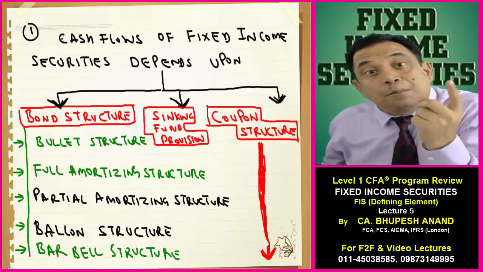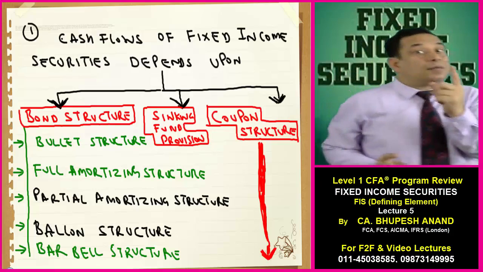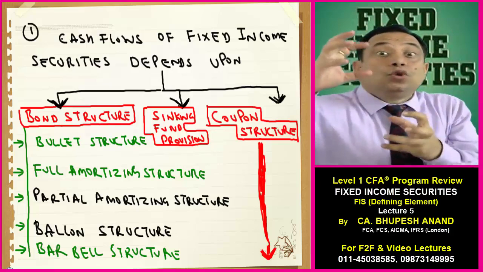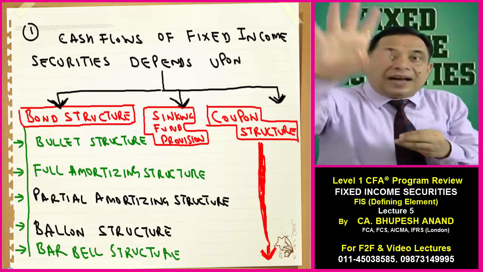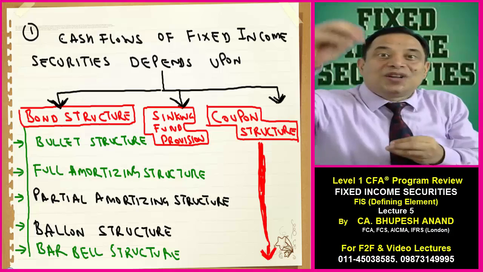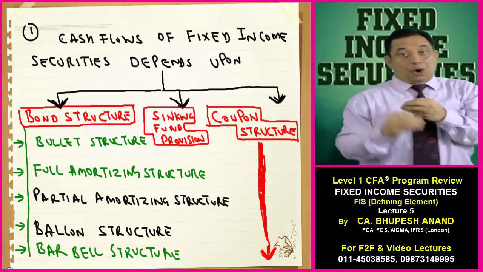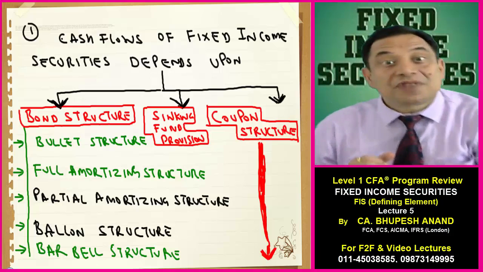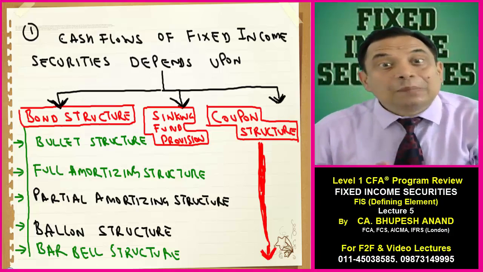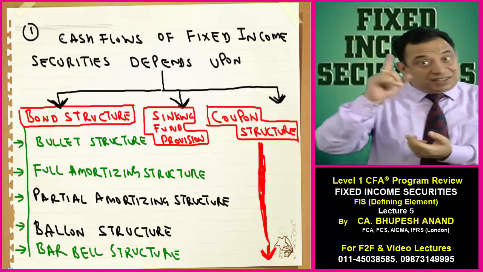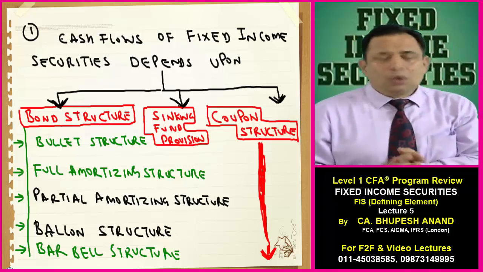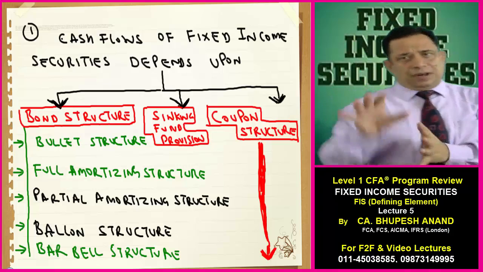Now we are on barbell structure. When I say barbell, it means when there is a huge outflow in the middle. I repeat, when there is a huge outflow in the middle of the life of the bond, that type of structure is named as barbell structure. Again, that is in CFA level 2. Still, I have told you because we have to cover this.